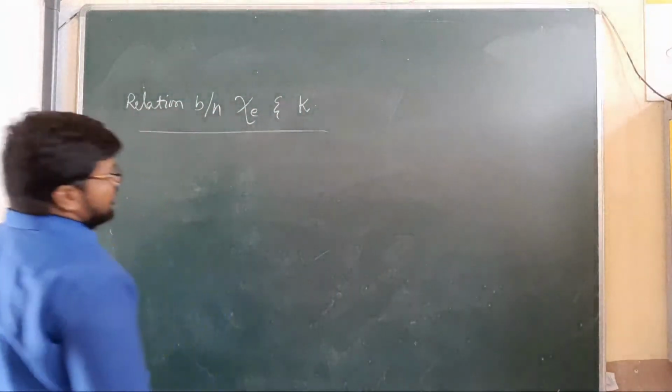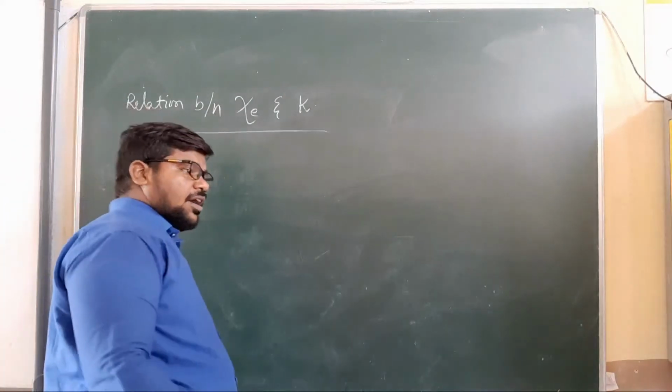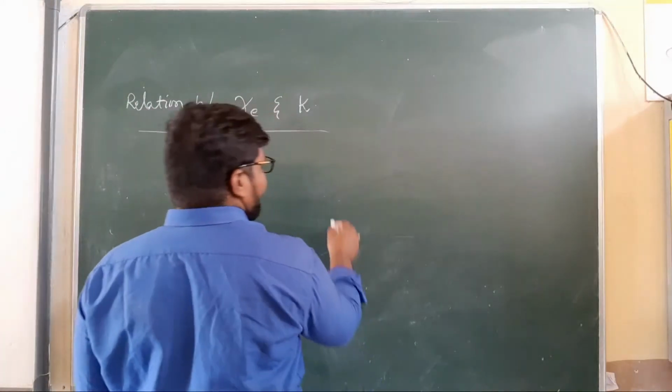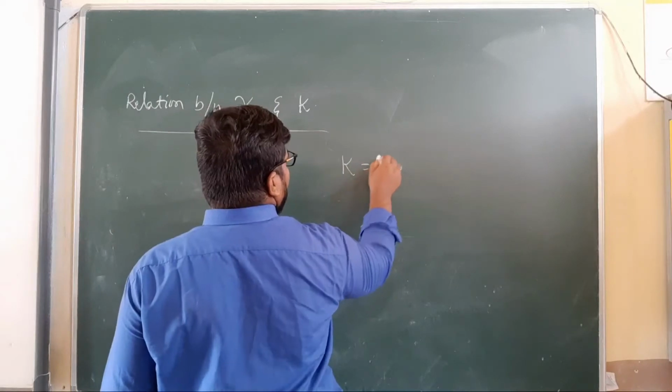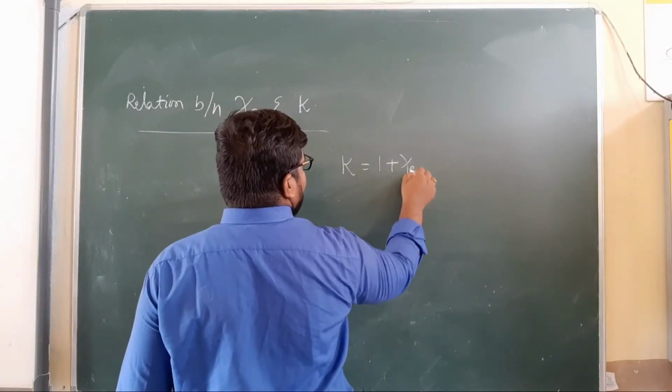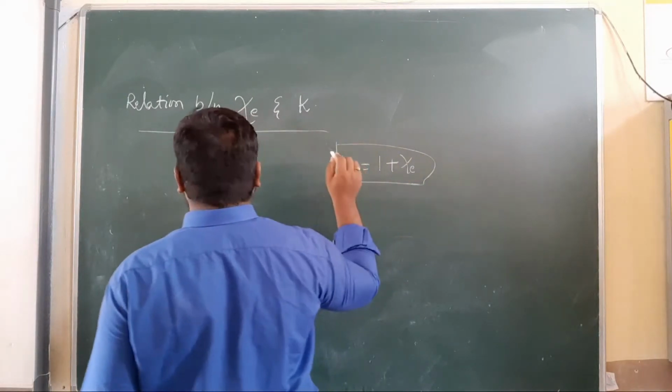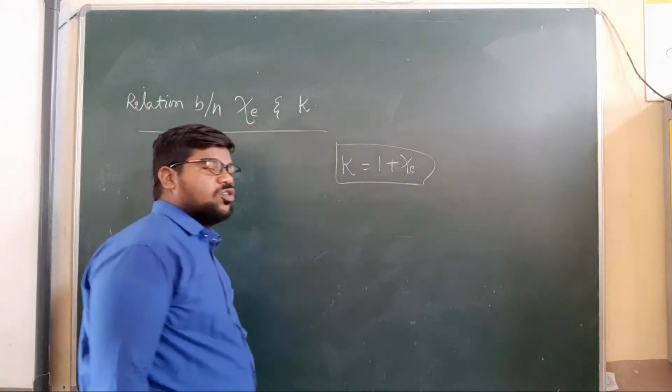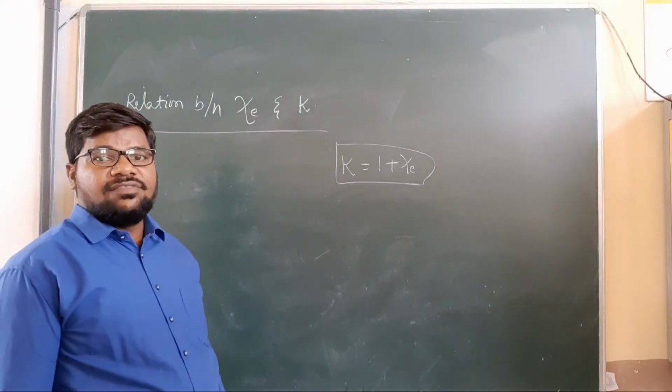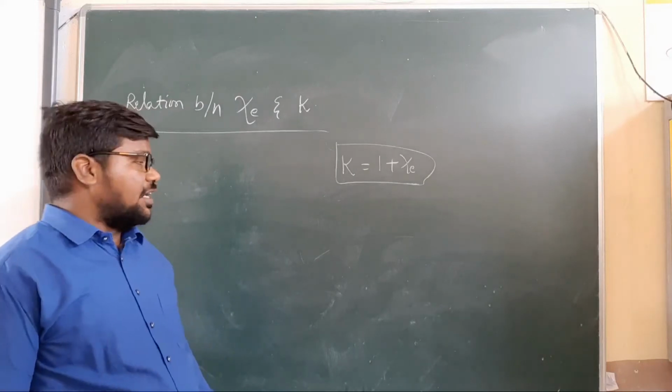See how we can get this derivation. In our all-in-one textbook, they give the relation directly: K is equal to 1 plus Xi. Dielectric constant K is equal to 1 plus Xi. So I will explain the derivation.